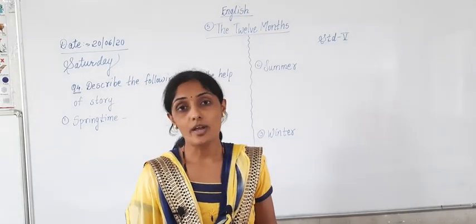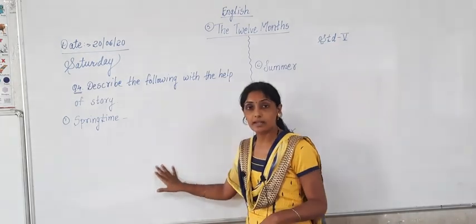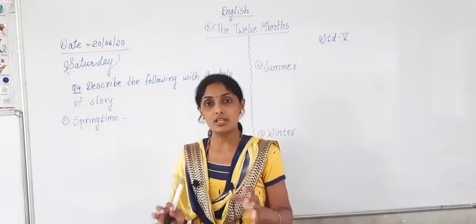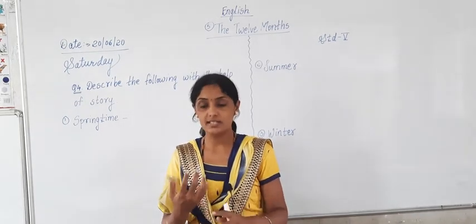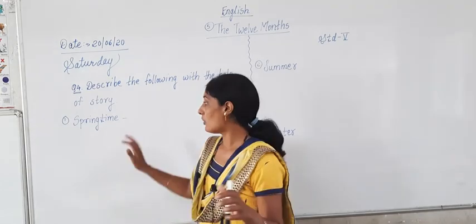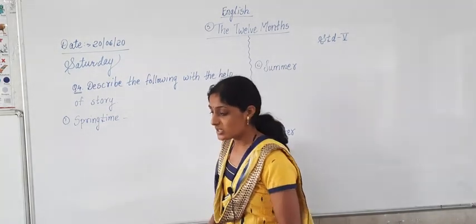They used to wave their club, and then there was a springtime, there was a summer, there was a winter. So I am going to describe what is springtime. What happens in springtime? Spring is a season, autumn is a season, winter is a season, summer is a season. First one is springtime.